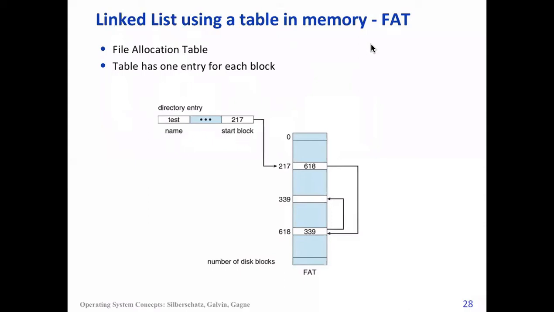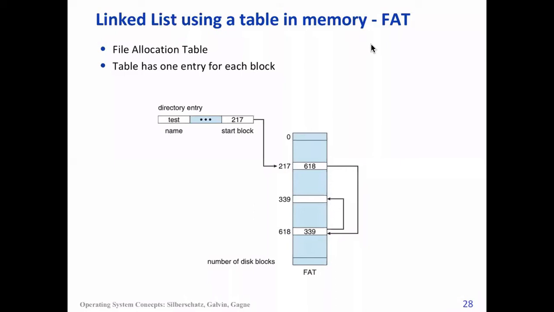For example, the file called test will be starting at block number 217. So this 217 will point to an entry in the FAT table.